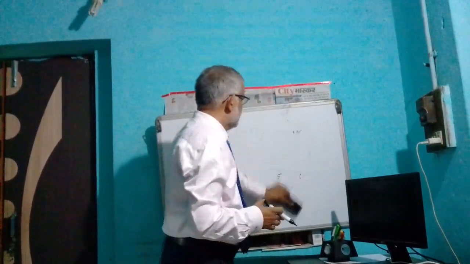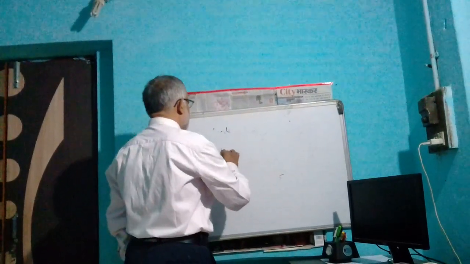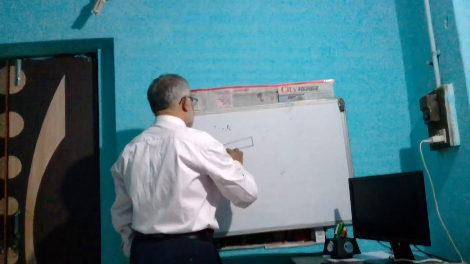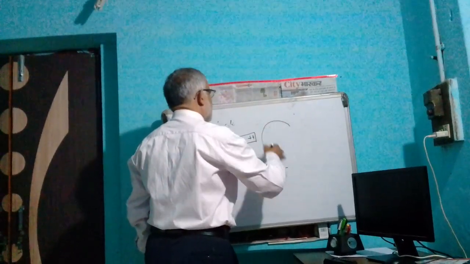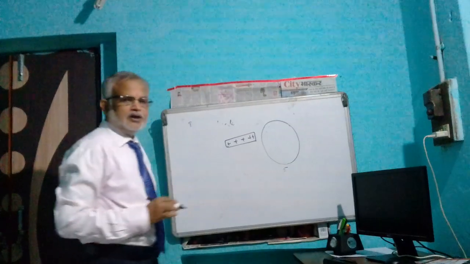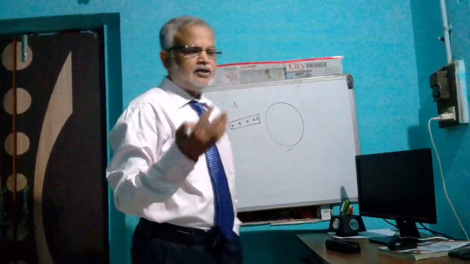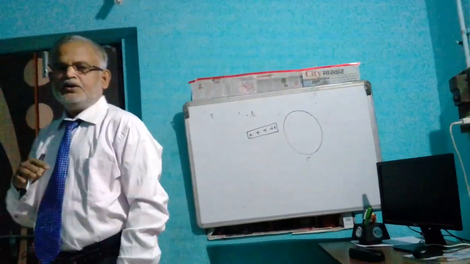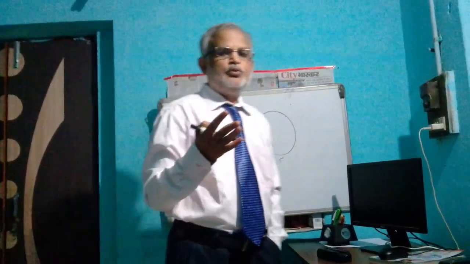When the charged body is taken close to a non-metallic body, then again the charges are observed, but it is not due to shifting of free electrons, it is due to polarization.